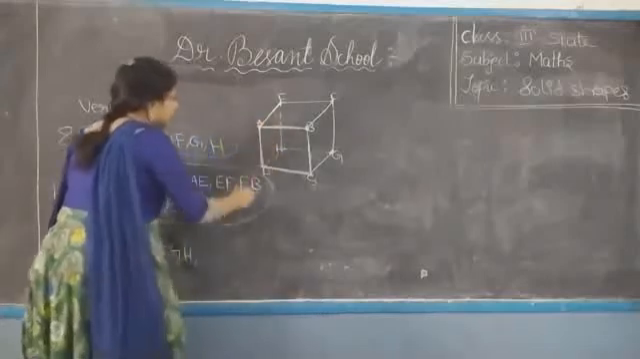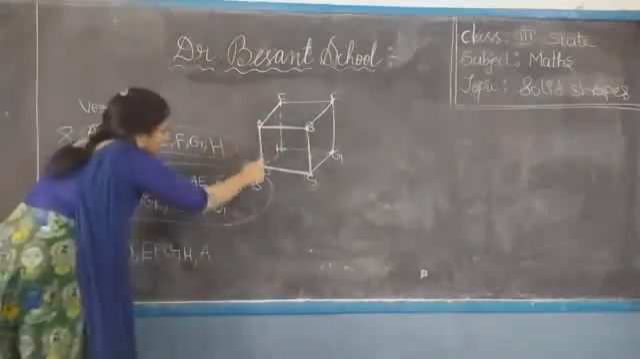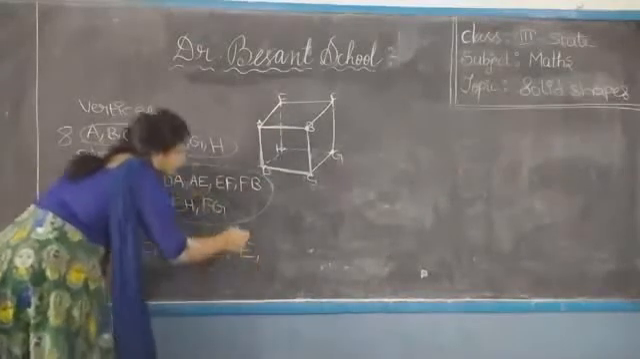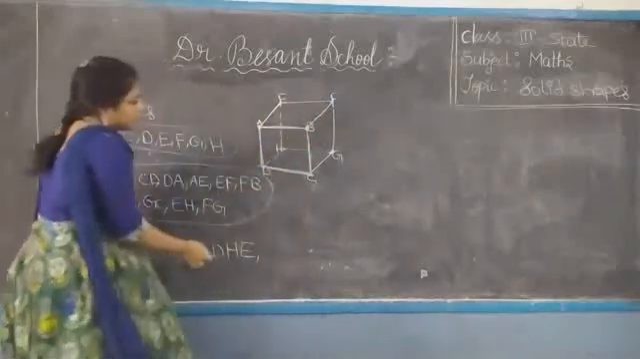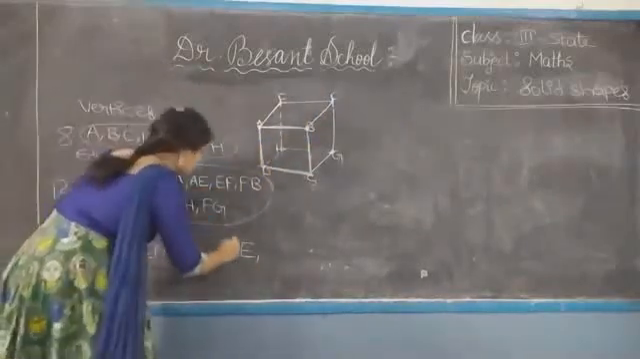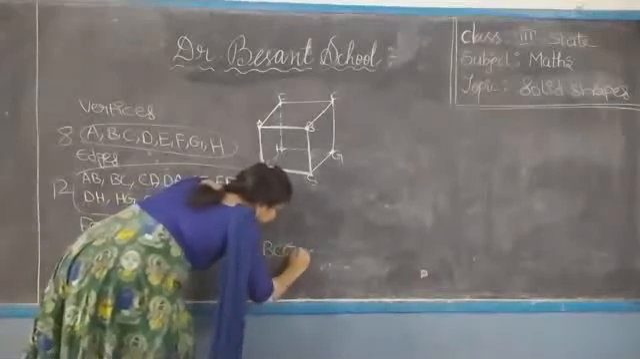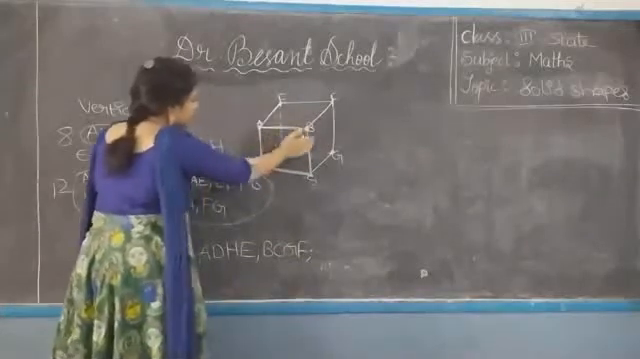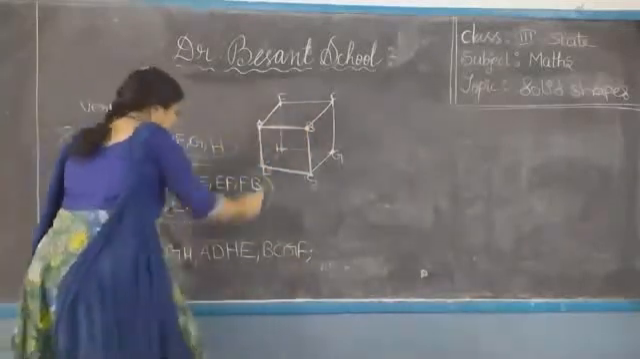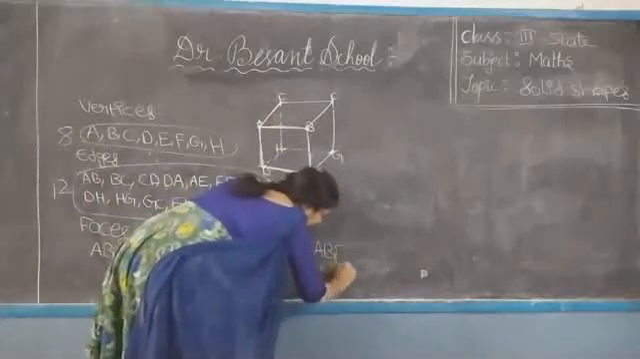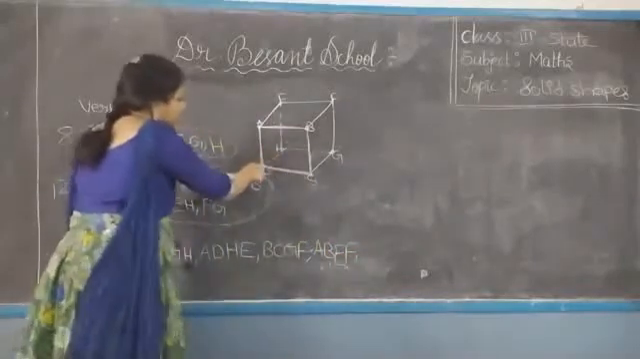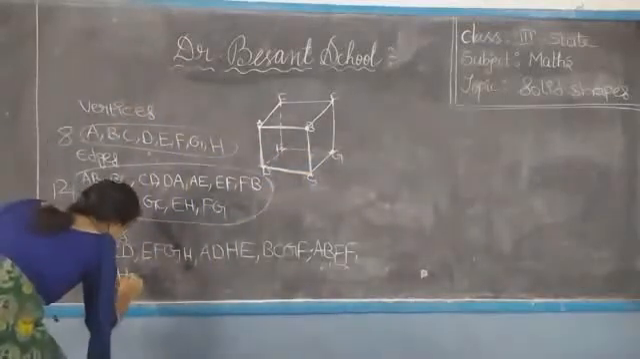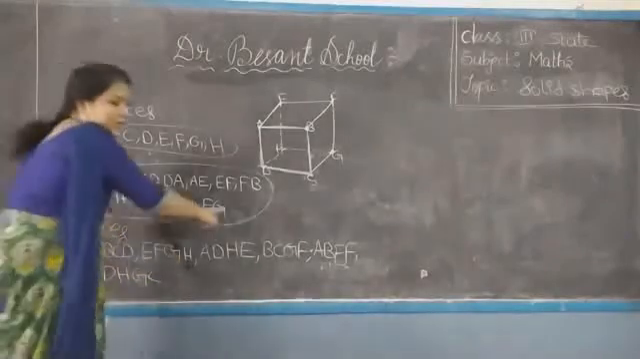Next, this side one: A, D, H, E. This is one face. And this side one: B, C, G, F is another face. Front one over, back one over, this side one over, this side one. And top and bottom: A, B, E, F is one face. Next, the down one: D, H, G, C. All these are the faces.